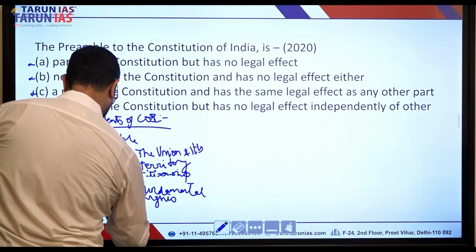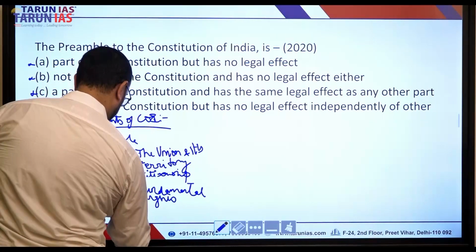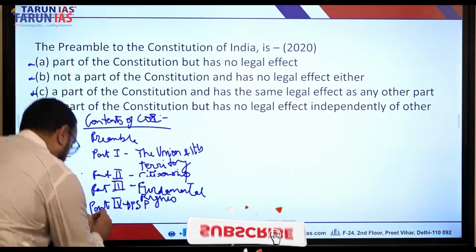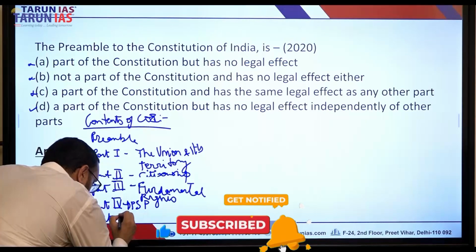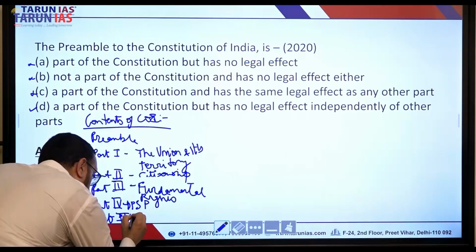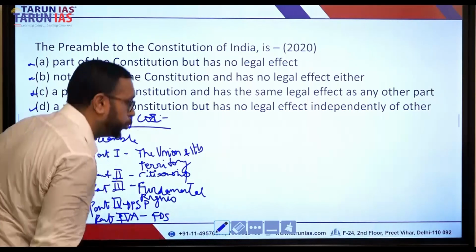Part 4, DPSP, Directive Principles of State Policy. Part 4A, fundamental duties.